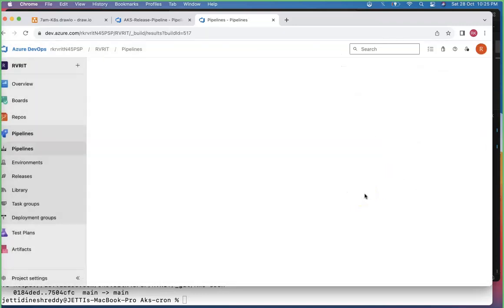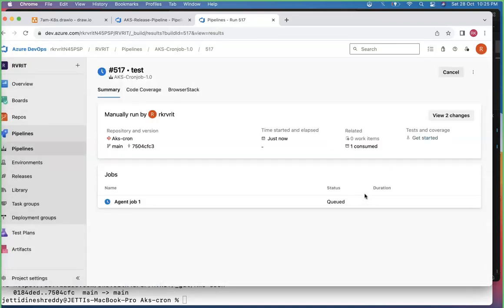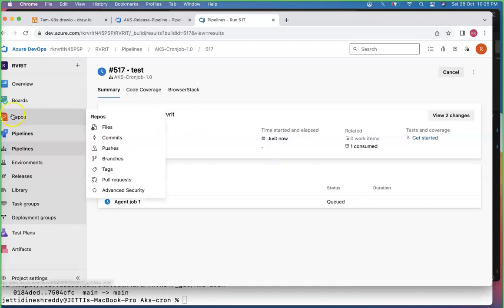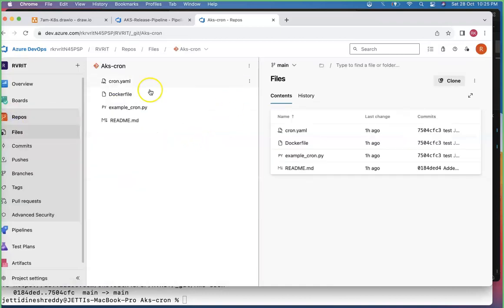So what exactly are we doing? We are simply building a Python Docker file. That's all we are doing, but nothing is there inside. It's a simple example. Let me go to the Docker file.